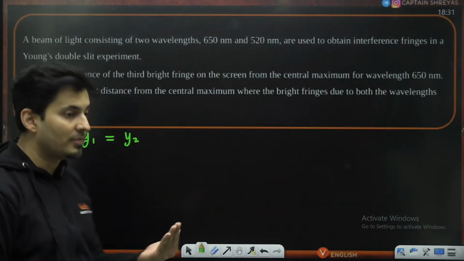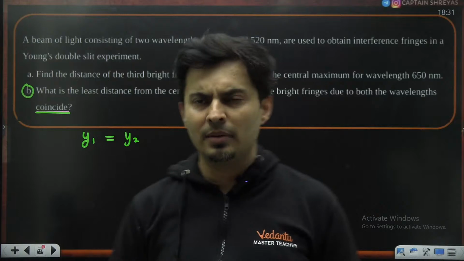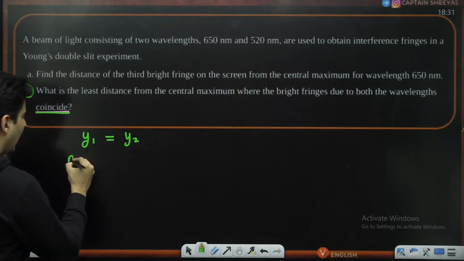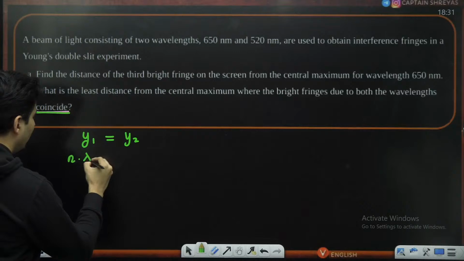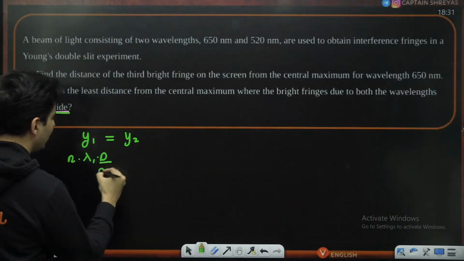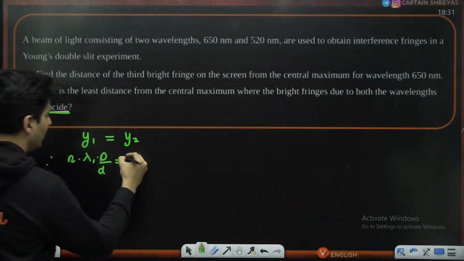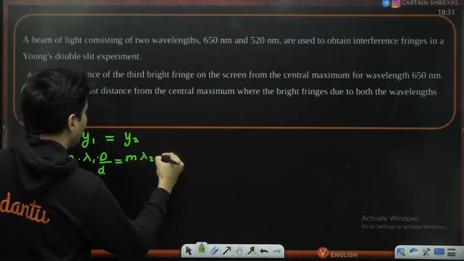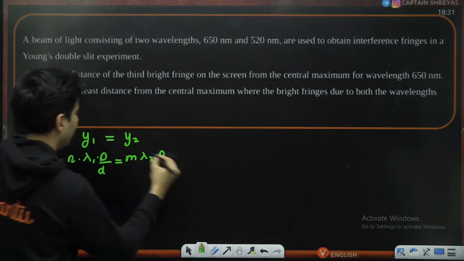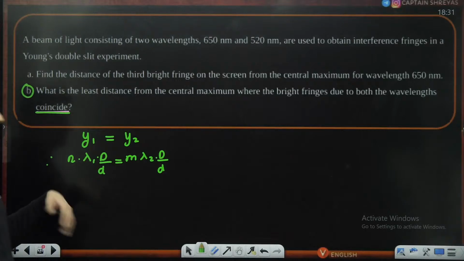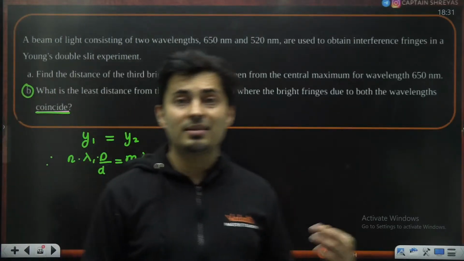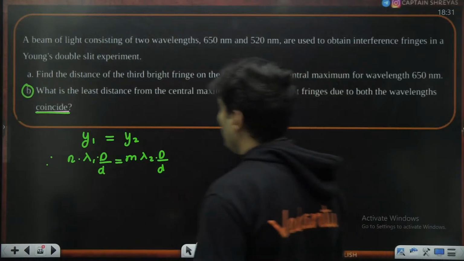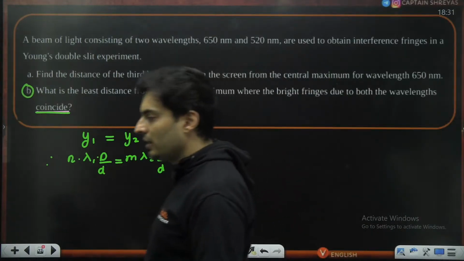I do not know whose maxima will coincide with whose maxima. Okay, so I will just write it as n into lambda 1 capital D by small d is equal to m, I do not know, some natural number, lambda 2 D by small d. What is n and m? Some nth maxima coincides with mth maxima. Nth maxima of wavelength 1 coincides with mth maxima of wavelength 2.